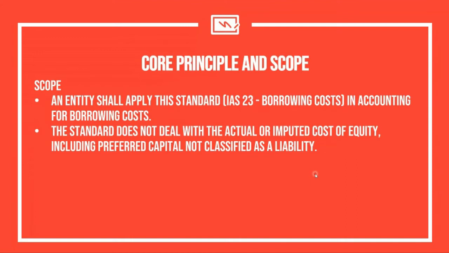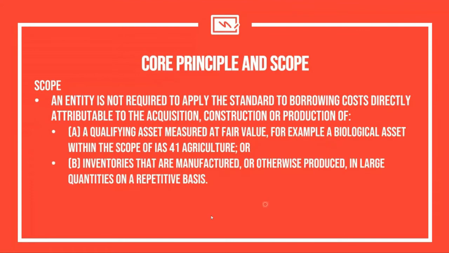Just to emphasize, the basic concept here is that we are supposed to recognize only borrowing costs that are related to liabilities. Okay, so with that, let's proceed.